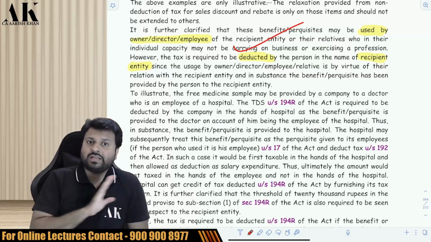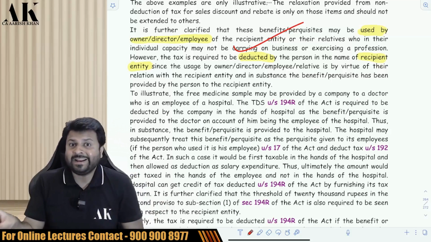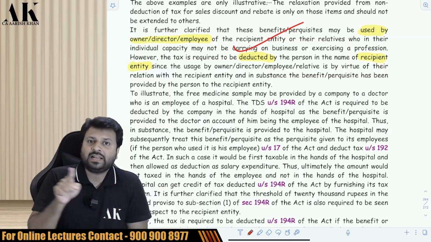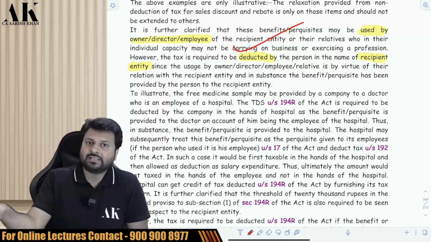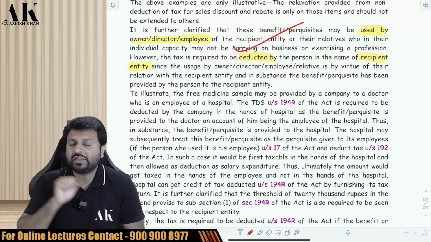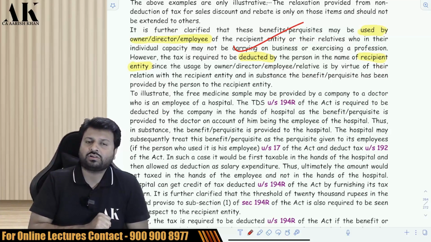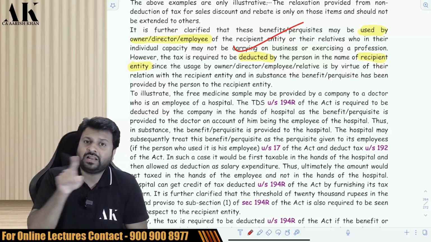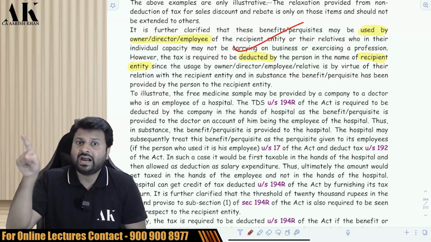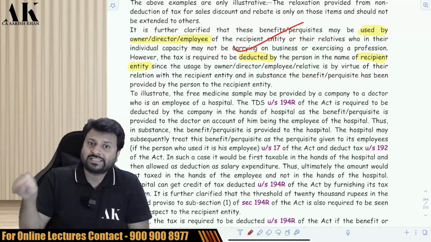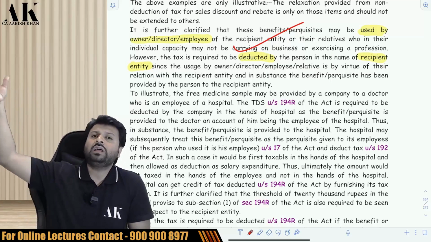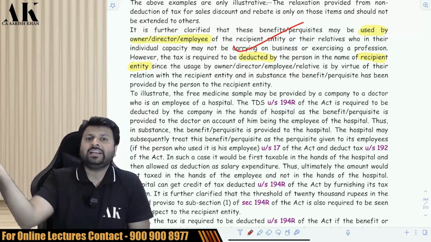Now, what will the hospital do? The hospital is indirectly giving benefit to the doctor by giving medicines. So the hospital will say that it is giving a perquisite to the doctors. That is, the medicine is given to the doctor, na? So that is a perquisite given by the hospital indirectly to the doctor. So the hospital will consider that as a perquisite in the hands of the doctor, and the hospital will deduct TDS of the doctor under section 192 because that is given to the doctor indirectly by the hospital only. No doubt it is given by the pharma company, but indirectly it is through the hospital only.